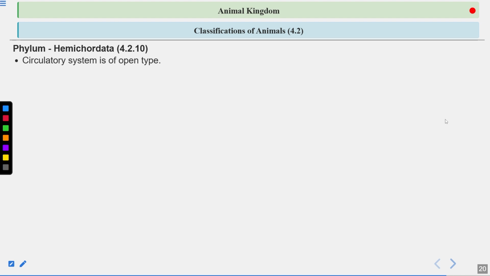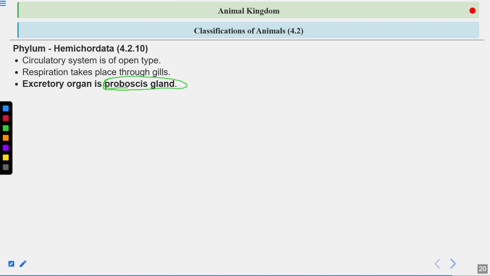The circulatory system is of open type, meaning the blood is not flowing in blood vessels, so they don't have blood vessels. Like in arthropods also, where they have the tracheal system, here they also have an open system. Respiration takes place through gills. The excretory organ is the proboscis gland here. Remember this.